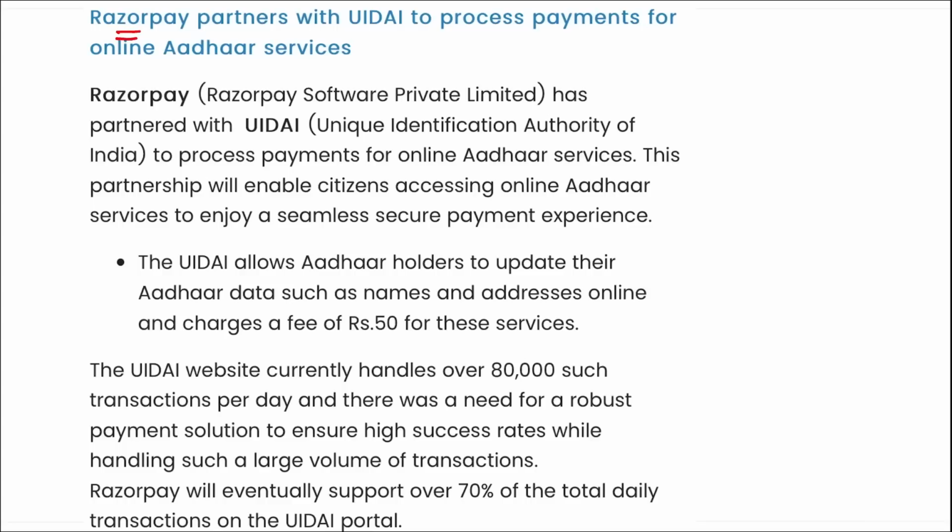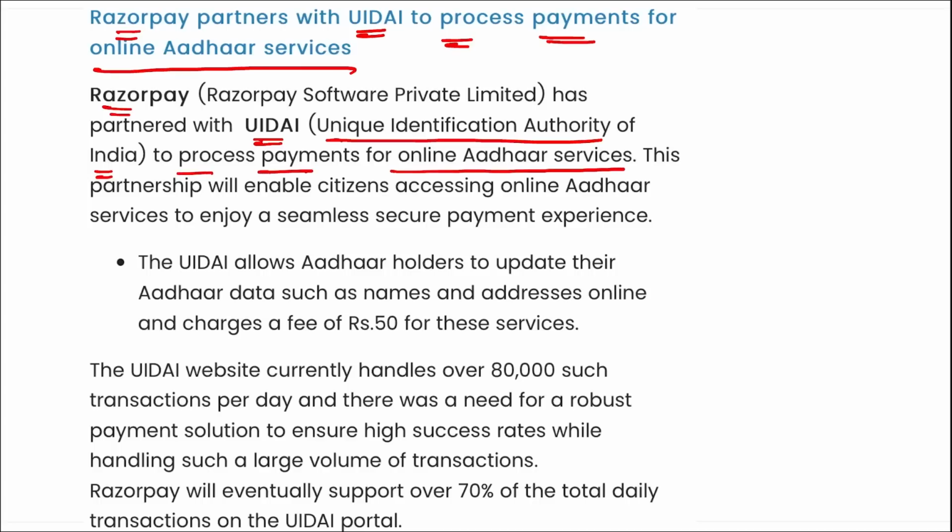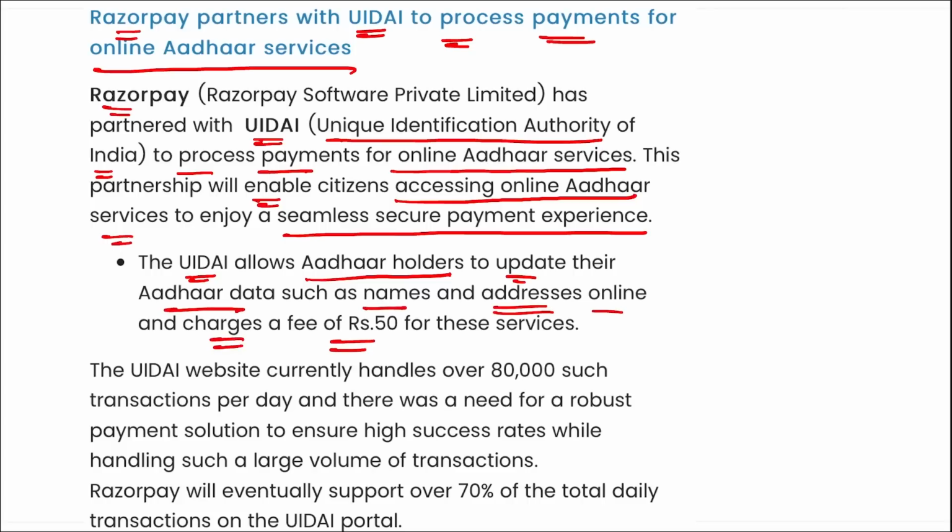Next, Razorpay. Razorpay has partnered with UIDAI to process payments for online Aadhaar card services. I repeat, Razorpay, that is a software private limited company, has partnered with UIDAI, that is the Unique Identification Authority of India, to process payments for online Aadhaar services. This partnership will enable citizens accessing online Aadhaar services to enjoy a seamless, secure payment experience. UIDAI will allow Aadhaar holders to update their Aadhaar cards, such as names and addresses, online and charge a fee of up to 50 rupees for that particular service.